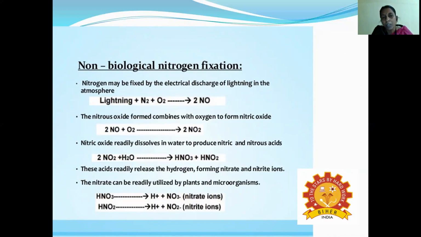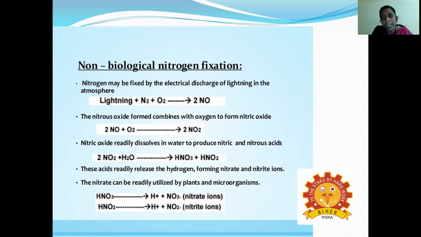During lightning and thunder, the atmospheric nitrogen combines with oxygen to form nitric oxide. That is the first initial step. So lightning combines nitrogen plus oxygen to yield the oxide, and that oxide combines with another oxygen molecule to form nitrogen dioxide. And that combines with a water molecule to form nitric acid.